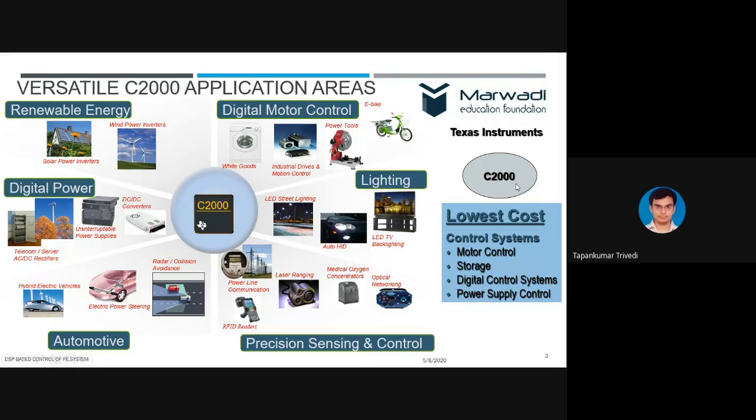C2000 is a generic name given to the series of controllers by Texas Instruments. Why? Because they are the lowest cost for those applications, and they can be easily used in control systems for those applications. These control systems include motor control, storage, digital control systems, and power supply control.